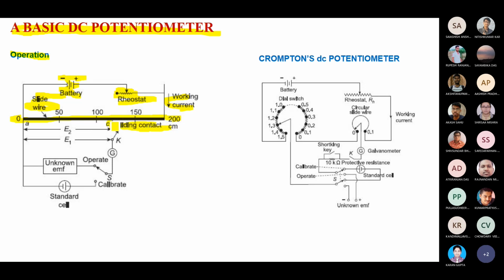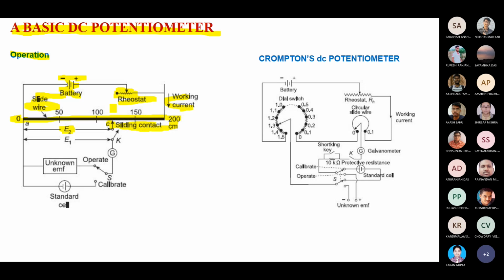There are two fixed terminals, 0 and 200, and you are fixing those values. If you change the jockey, or the sliding contact C, you will get the value of EMF E1, sorry, E2. How much is the range? This is a 200 centimeter range; I am just taking a very basic example. You can make it 100 centimeter or 1000 centimeter as per the specification of your system.